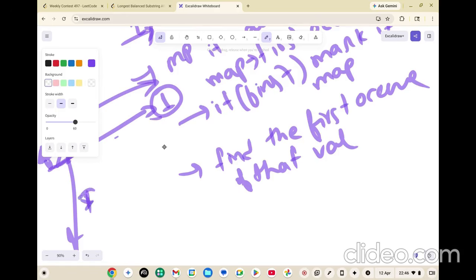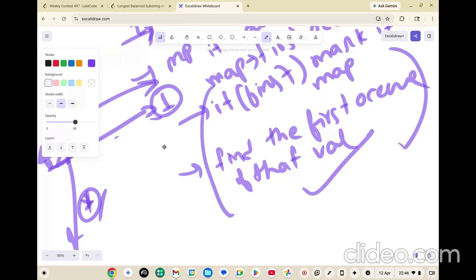I am marking it as something that needs to be done to make you understand. I will add it at the very last. Let's not break the flow of it. So you find the first occurrence of that element if it is already present in the map, and you find the length.